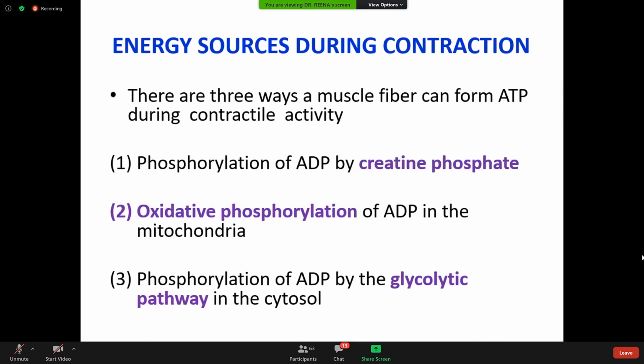Another, as you have said, is binding of fresh ATP to myosin. This causes detachment of the myosin head from the actin filament. Another important use of ATP is for calcium reuptake. After the contraction is over, calcium enters again into the sarcoplasmic reticulum by calcium ATPase. So here the ATP is required. So in both phases, during contraction as well as in the relaxation phase, ATP is required.